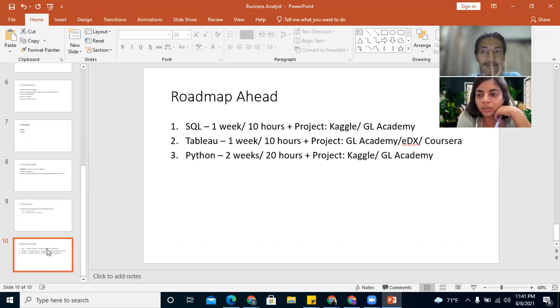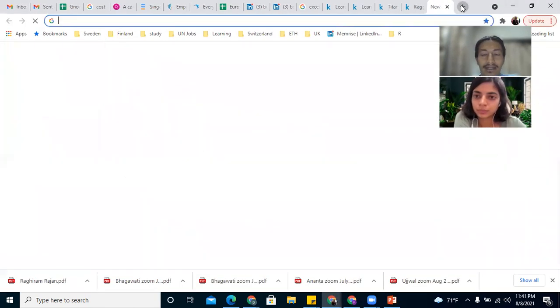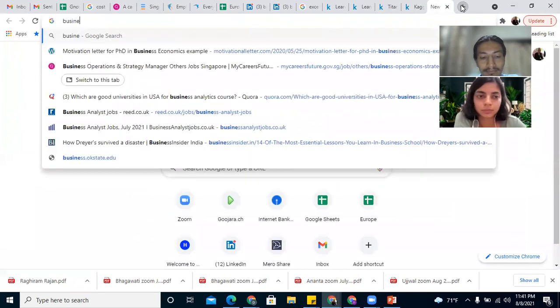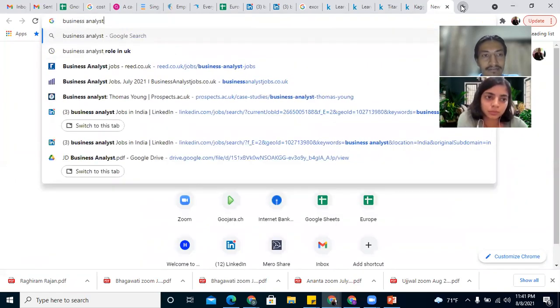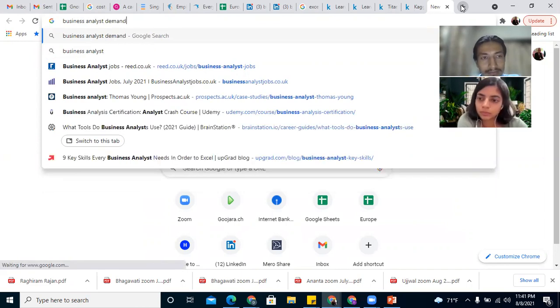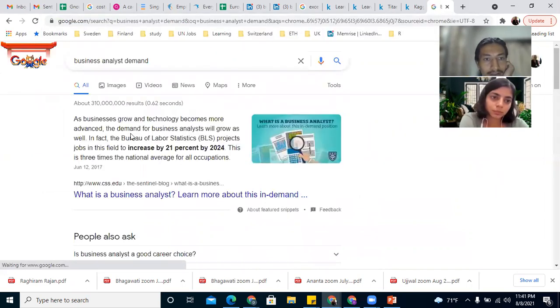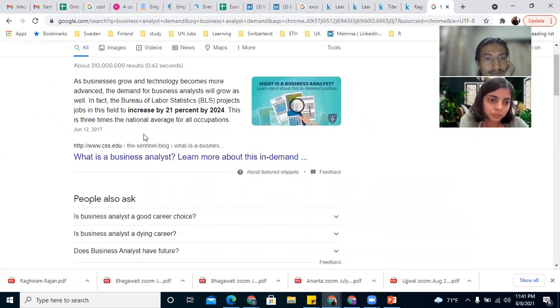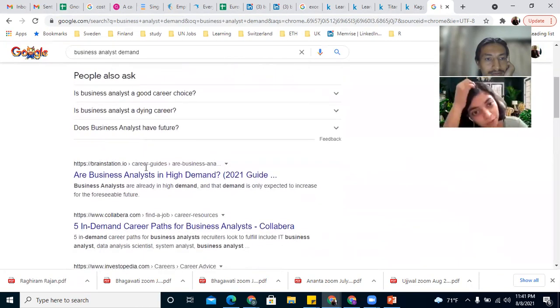And how is the demand of these courses, not just the courses, but these roles internationally? A lot. Not only in India, outside also it's a lot. If you see, these are numbers that different job reports have highlighted. 21% by 2024.